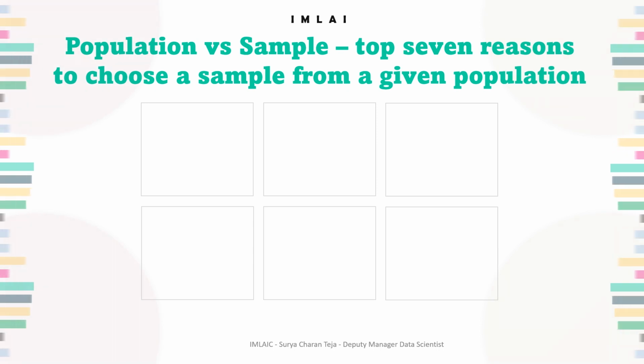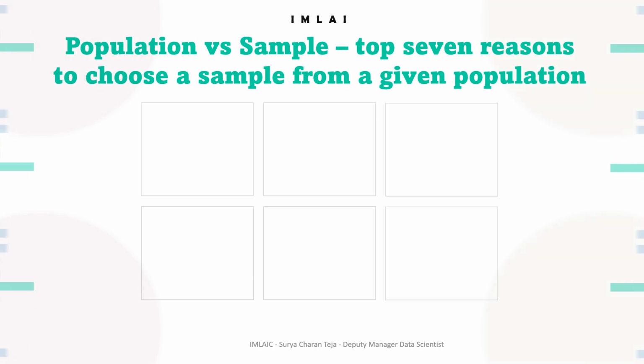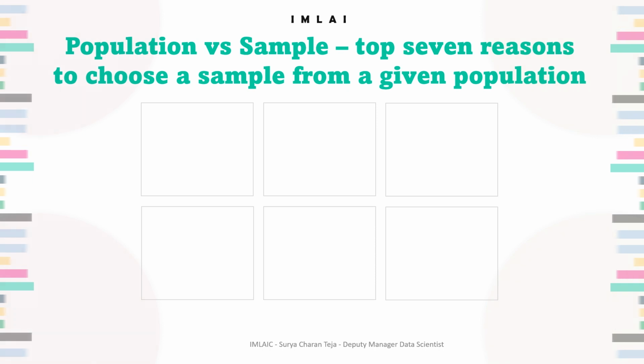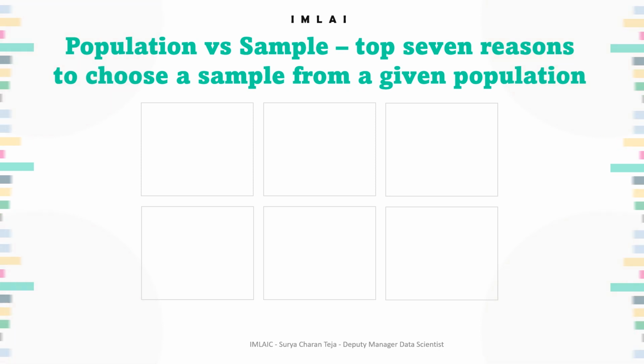It's also observed that the data's accuracy depends on the sample size. The accuracy is much lesser with a smaller sample size than using a larger study sample. Thus, if two, three, or more samples are derived from a population, the bigger they are, the more they resemble each other. So now the top 7 reasons to choose a sample from a given population.